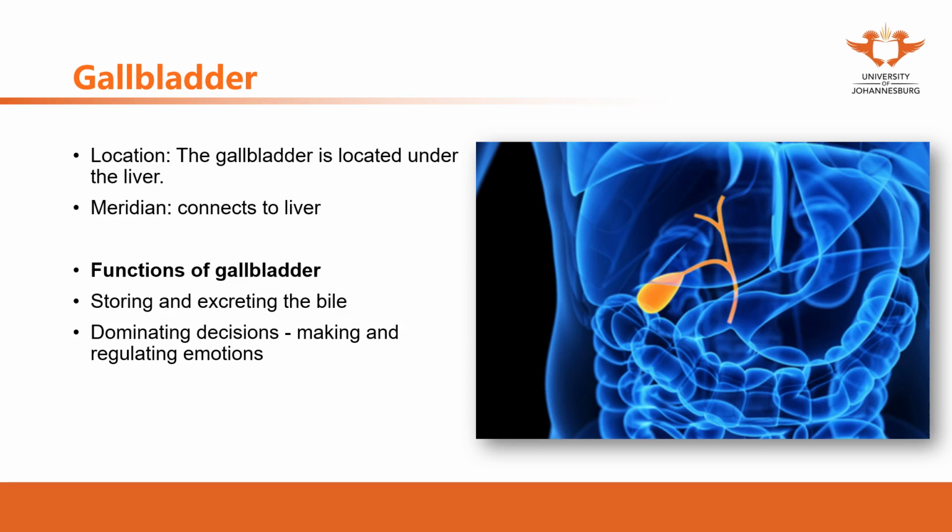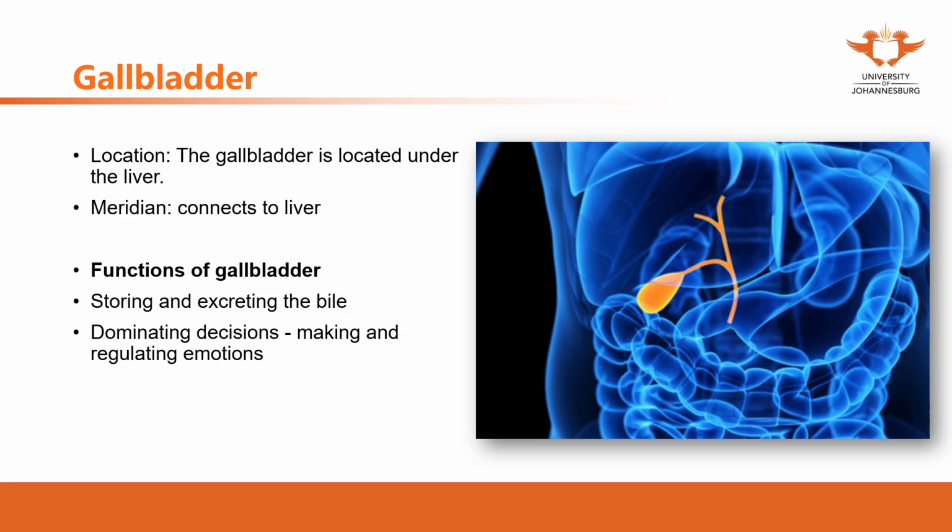However, the formation of the bile is different in the Chinese medicine view. In Chinese medicine, we agree that the bile is from the liver blood or the liver essence, or sometimes we say from the actual liver qi.